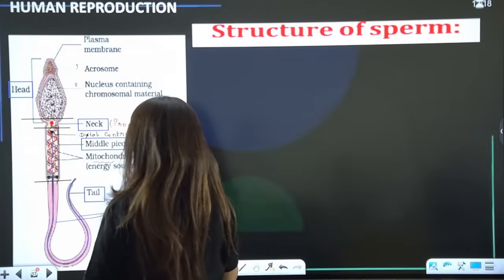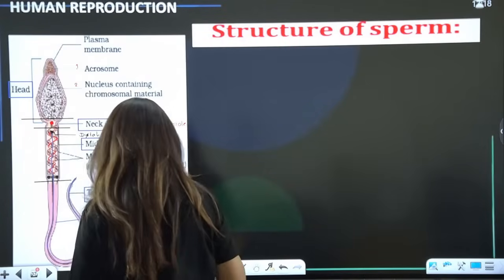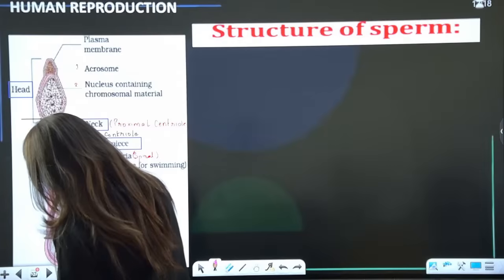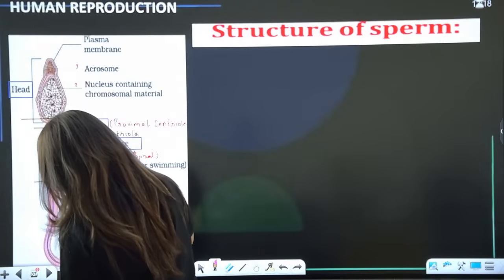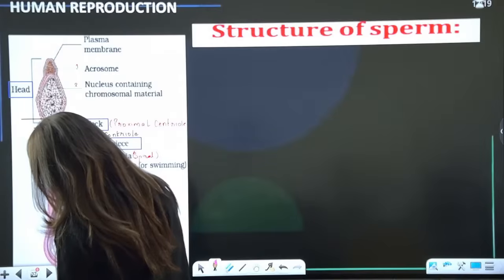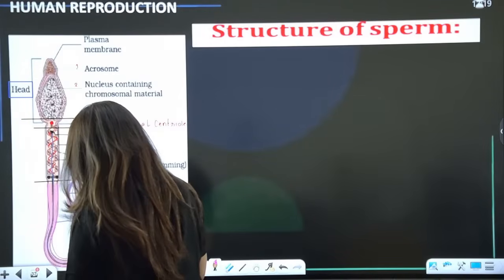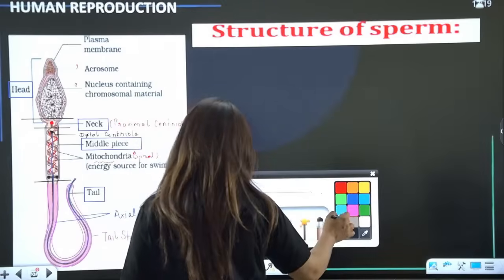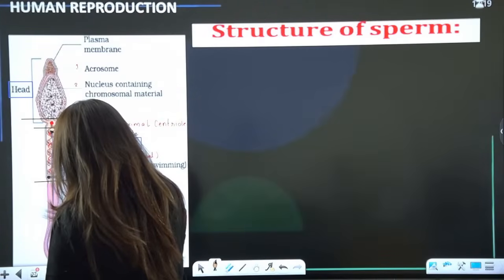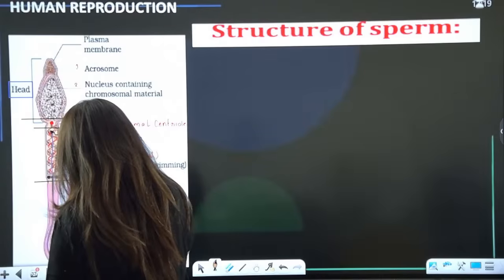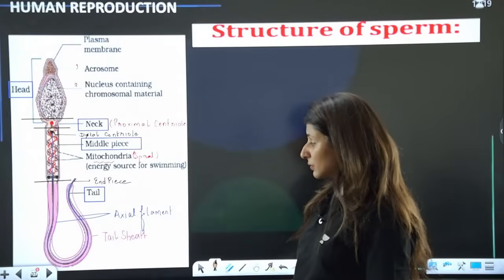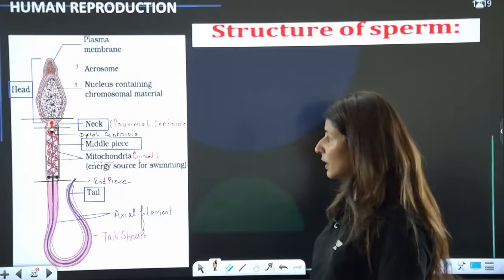Now the axial filament will not be surrounded by the membrane here. So see, this is all plasma membrane, or you can call it the tail sheath. The plasma membrane in the tail region is the tail sheath. Do you see that there is some part of the axial filament which is not surrounded by the tail sheath? This part is known as the end piece, guys. Is that clear? Where the tail sheath is absent, that part is called the end piece.